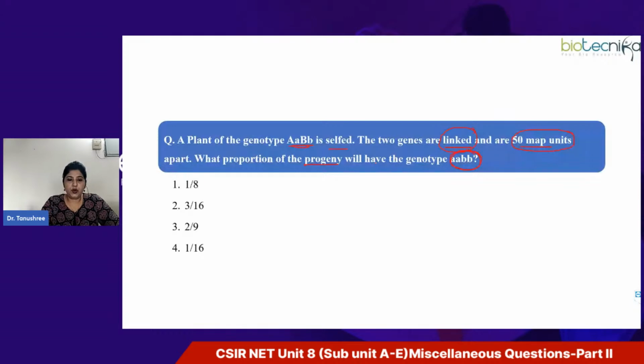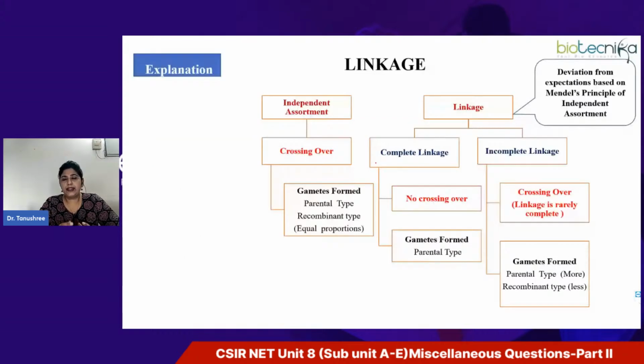Okay. So as I told you, you need to understand what linkage is here and what the meaning of 50 map units is. As I discussed in the Brahma series session, where I discussed the questions on linkage, I told you about this particular flow chart, right? So it's time for you all to recall this flow chart. I told you that linkage is a deviation from expectations based on Mendelian principle of independent assortment.